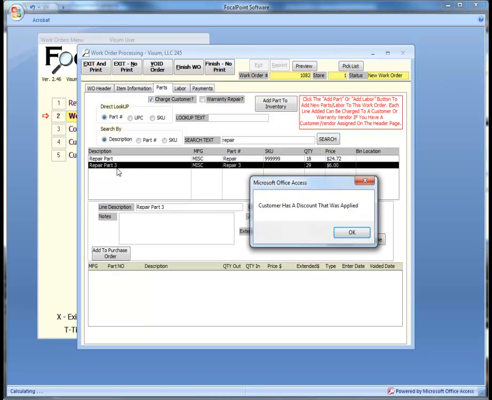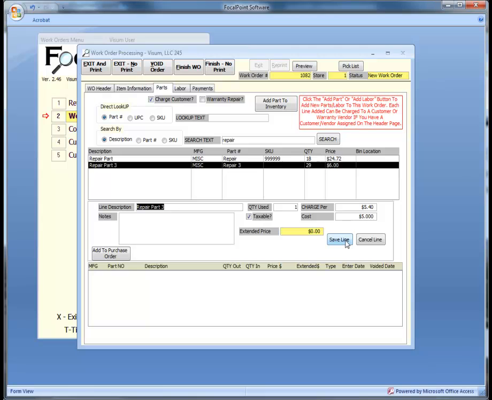If this is internal, the charge is cost. If this work order is for a customer, the charge is the retail price. Notes can be used to document anything pertaining to the usage of this part.